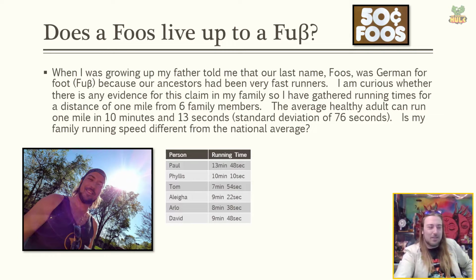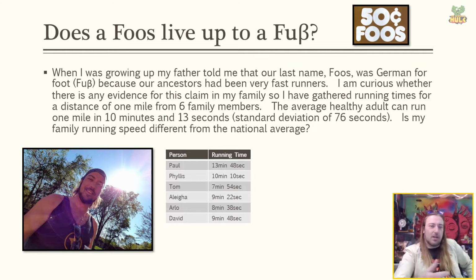As a young kid, I thought, well, I guess I'm pretty quick when I play with my friends. I'm pretty fast. And my dad said the same of him when he played baseball with his friends as a kid. He was always one of the fast ones. So I thought, well, let's put this to a test. Let's see if there's any evidence to support the claim that my family, being named Foos, are faster runners, let's say, than the national average, right?